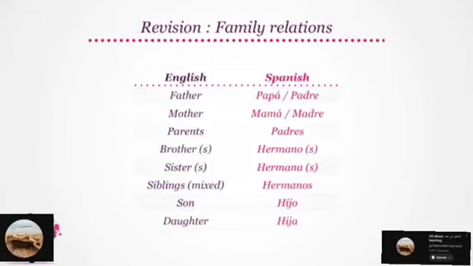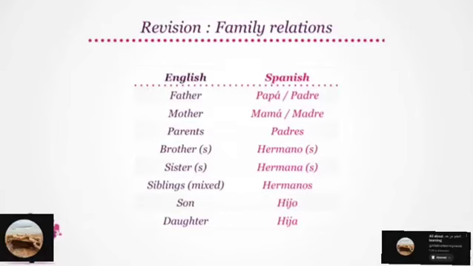Father translates to papá or padre. Mother becomes mamá or madre. Parents is translated to padres. Brother is hermano. Sister translates to hermana. Siblings becomes hermanos.